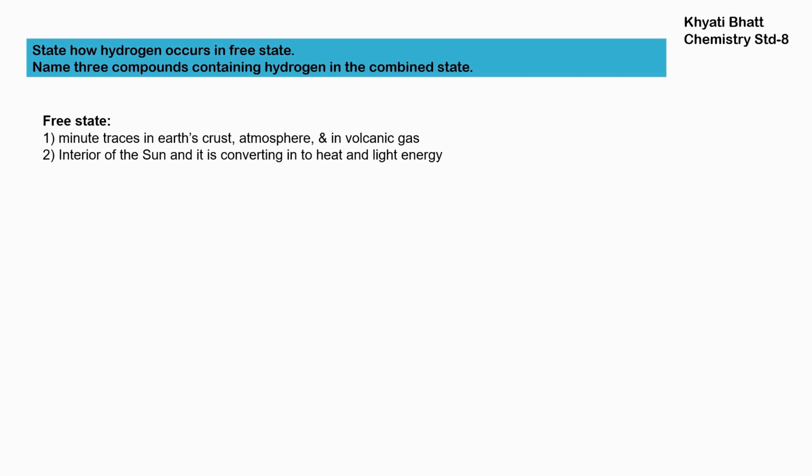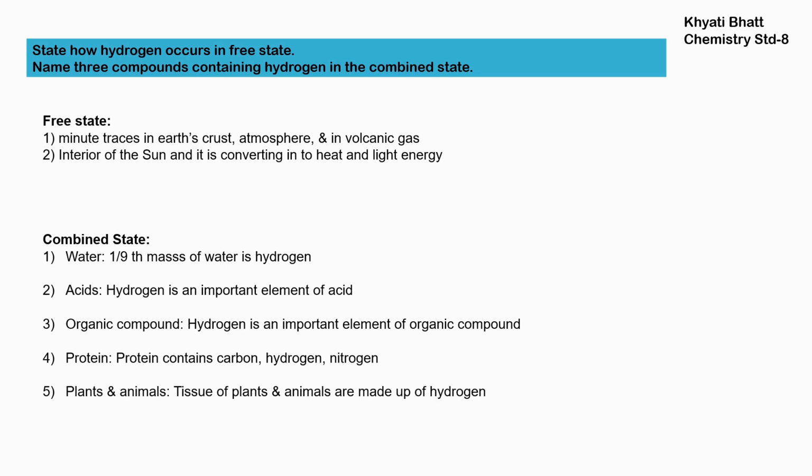Now comes combined state. What is the meaning of combined state? It is when hydrogen is along with another element, for example, hydrogen combined with an atom of oxygen making H2O. So this form is known as combined state. Free state means it is in its molecular state, where hydrogen alone exists in its molecular form. So it exists in the Earth's crust, in atmosphere, in volcanic gas and in the interior of the star. So this is all about free state.